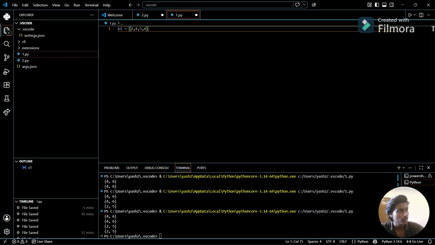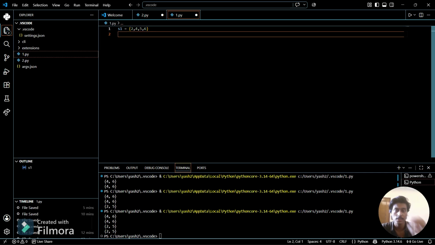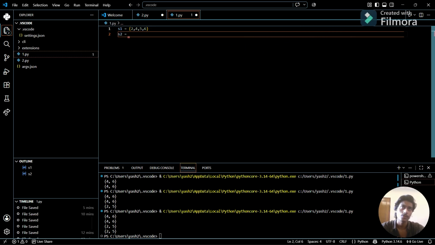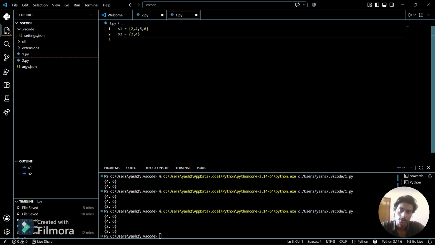Now the next topic is built-in functions or comparison methods. We can do comparison in sets. How do we do comparison in sets? As we know the concept of subset or superset. Subset means whether this set exists in the previous set or not, and superset means whether this is a superset of that subset or not. Let me explain it to you. We have the first set 2 4 5 6, and if I create set 2, which has 2 or 4 elements stored in the set, we can see that S2 is a subset of S1.